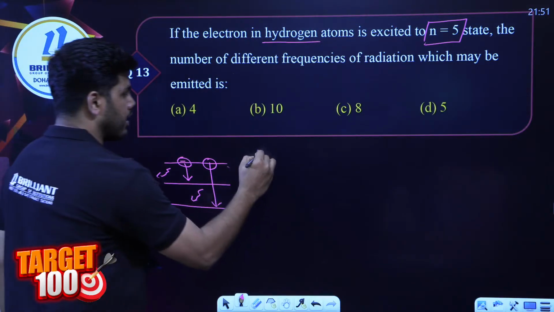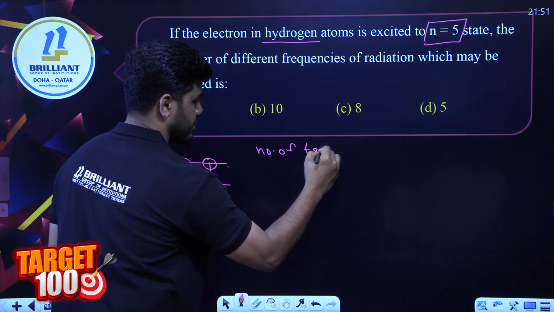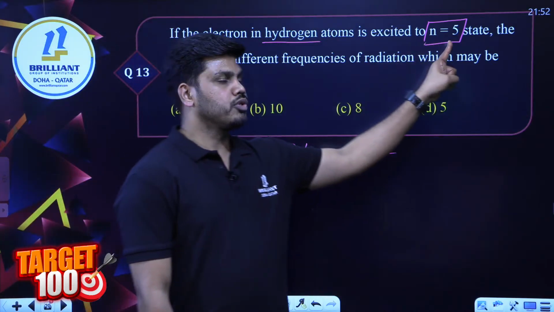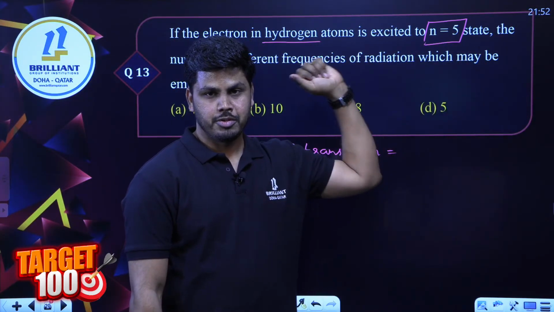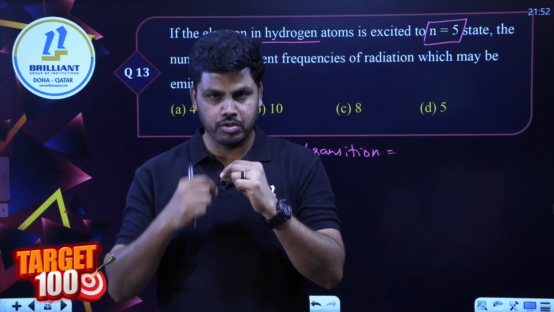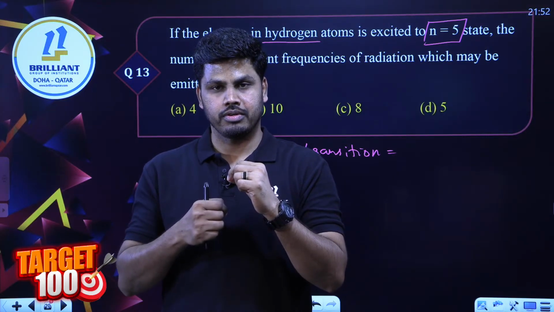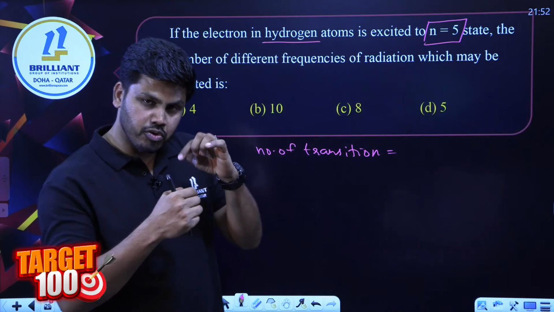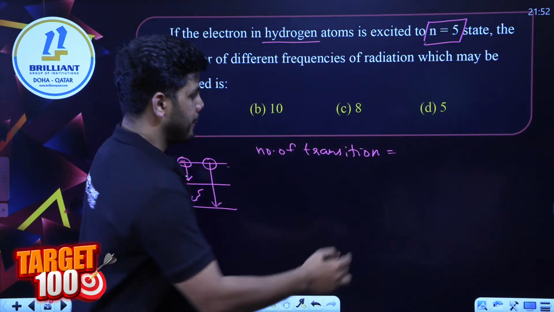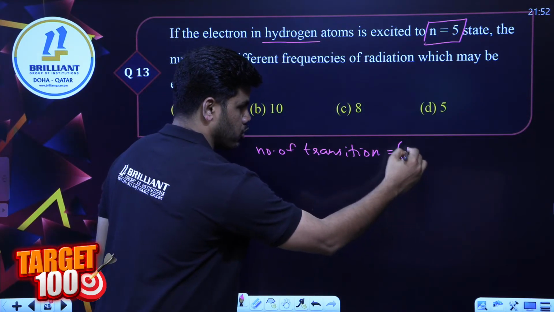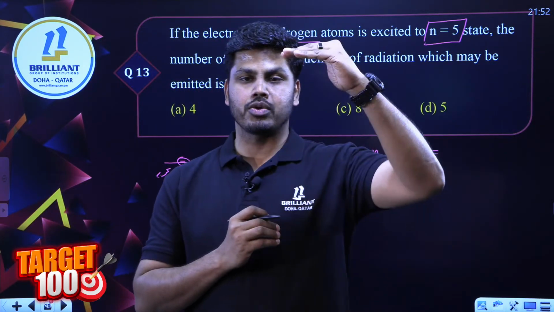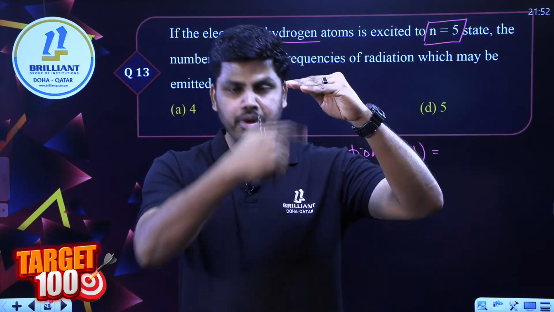So what is the number of transitions possible when electron is excited to n is equal to 5? If you count it, from n is equal to 5, it can come back to n is equal to 1, or n is equal to 2, n is equal to 3, or n is equal to 4. An electron coming to n is equal to 4 can go back to the lower energy levels. So there are so many transitions possible, and we have an expression for that.